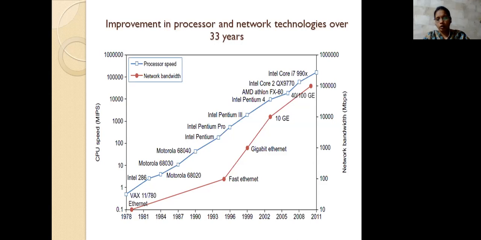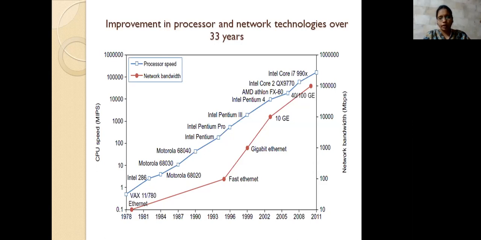Throughout those years there is no growth here, because the growth mentioned is very little. Between them you are providing the Intel 286 and the Fast Ethernet, which is the Motorola 68040. Up to that point there is no growth, because only two processors were introduced, the Motorola 68020 and then the 68030.